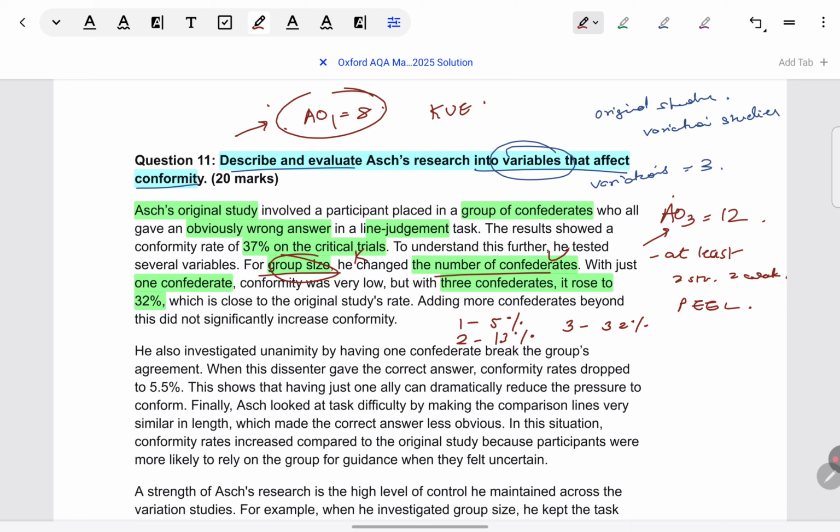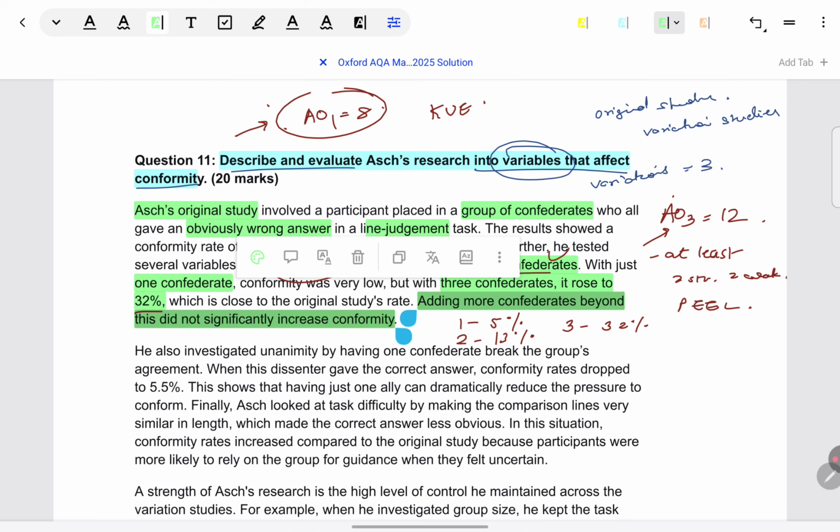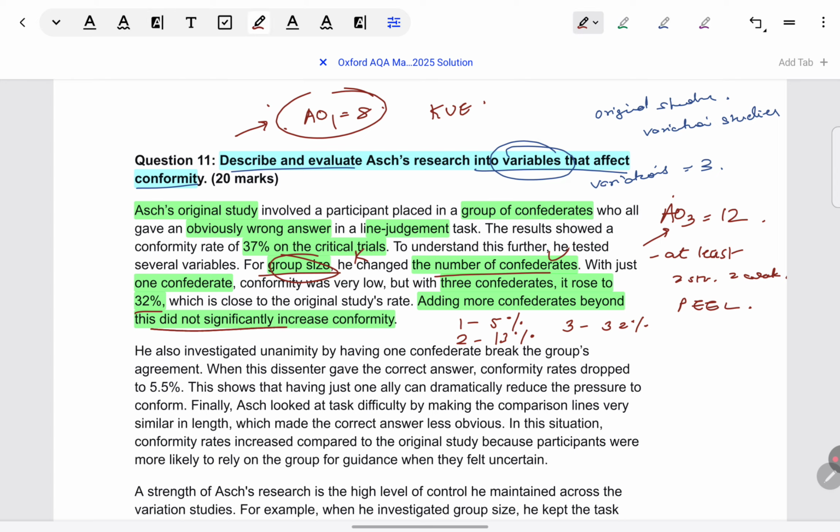So your understanding has been shown. The findings have been presented in terms of mark scheme rubric detailed findings because 32% is there. So all that rubrics which I told you for the short answers, you can see they're applying here also. And yes, adding further confederates did not significantly increase conformity. So fully findings have been described very closely.